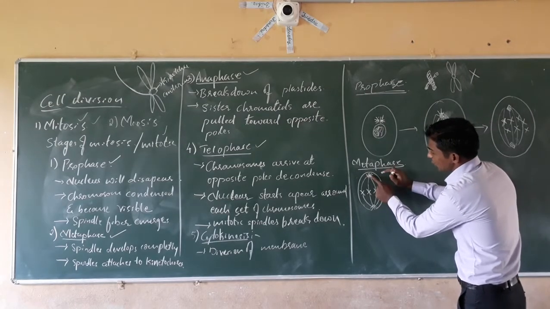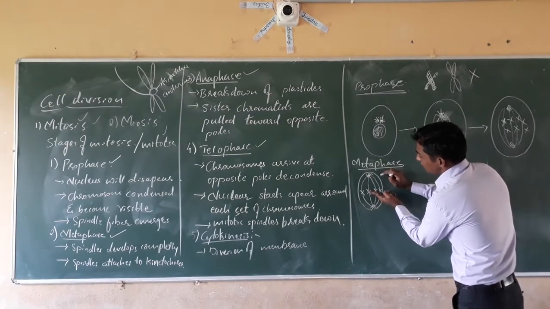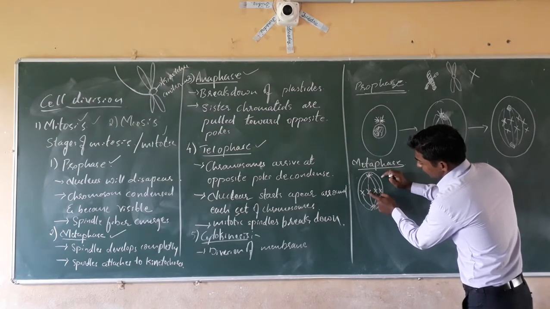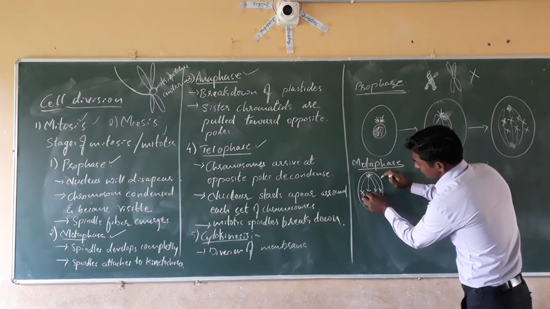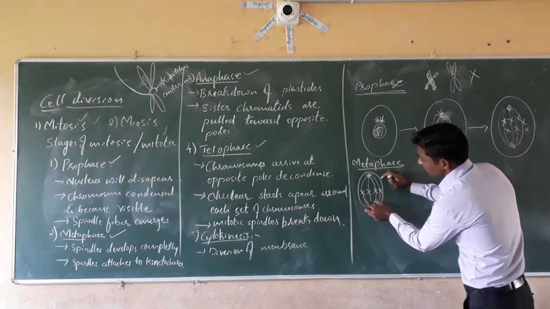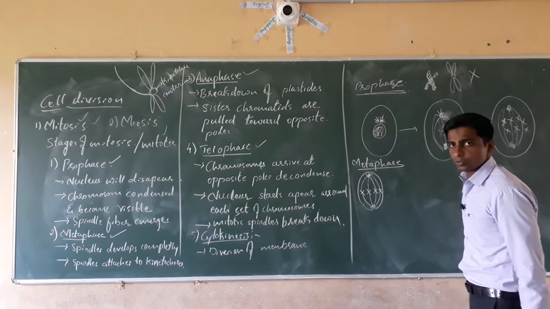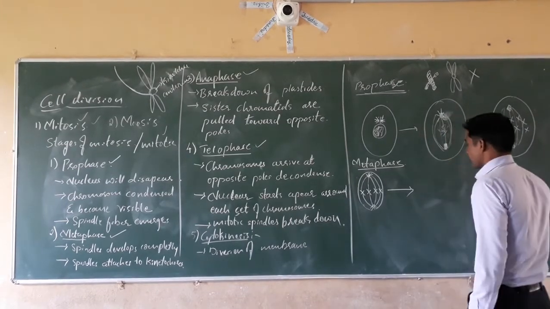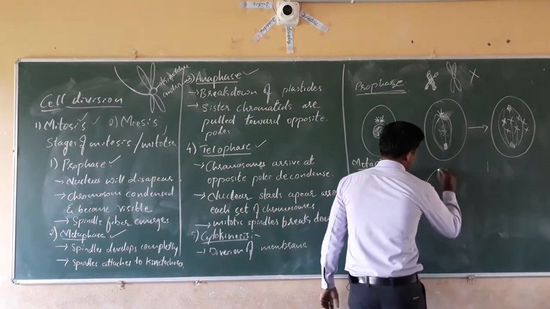See, this centriole starts to drag the upper chromatids. Next, the lower centriole starts to drag the lower chromosomal arms. At that time, what happens?